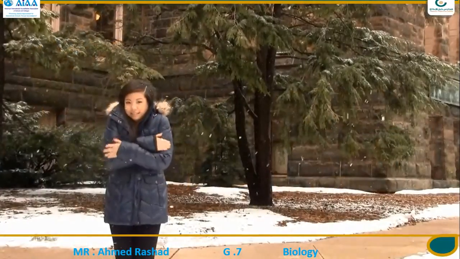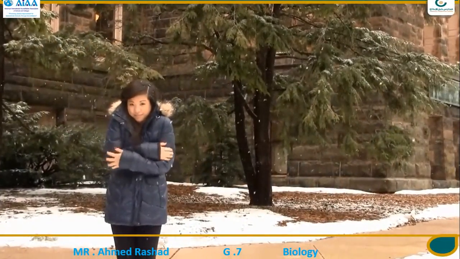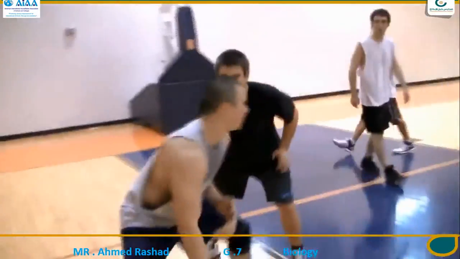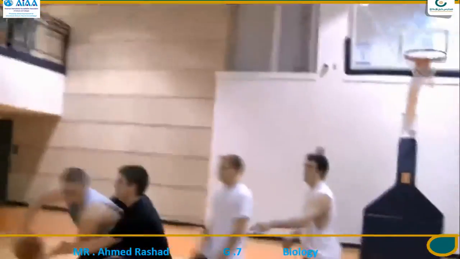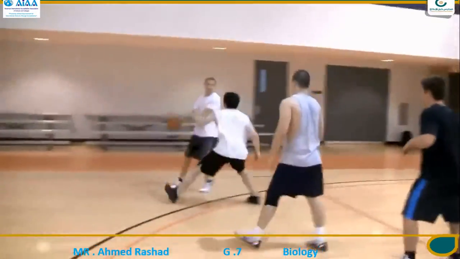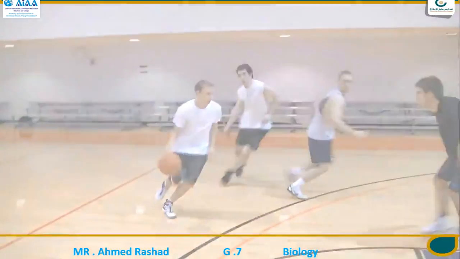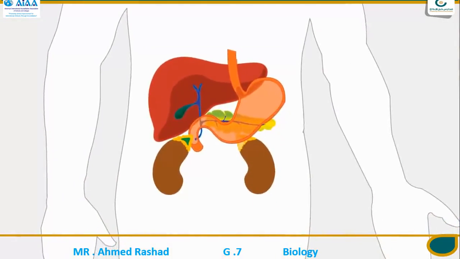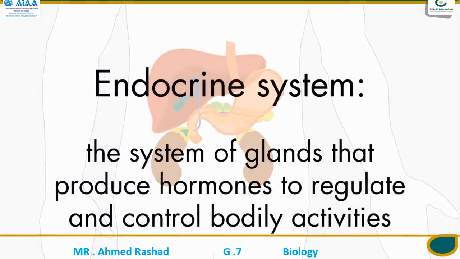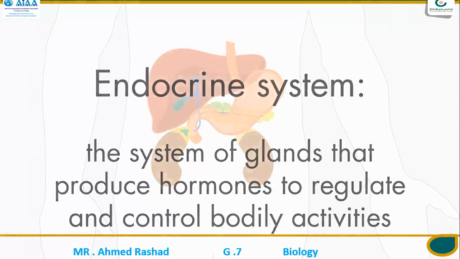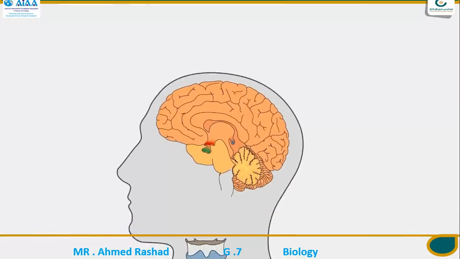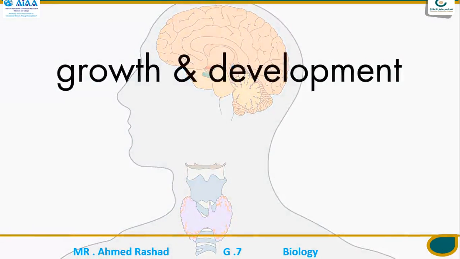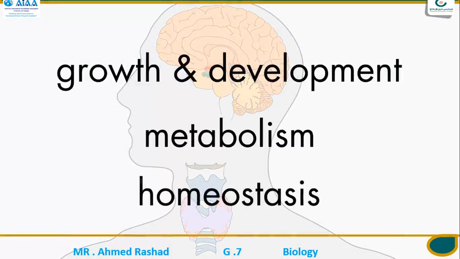Our body is always in flux. When we are cold, our body shivers. When we are hot, our body sweats. Our body engages in these activities to keep our internal temperature constant. This is an example of homeostasis, which is defined as the ability of the body to maintain a constant internal state. One major way the body maintains homeostasis is through the endocrine system. The endocrine system is a system of glands that produce hormones to regulate and control bodily activities. The endocrine system controls a number of important functions throughout the body, including growth and development, metabolism, and homeostasis.